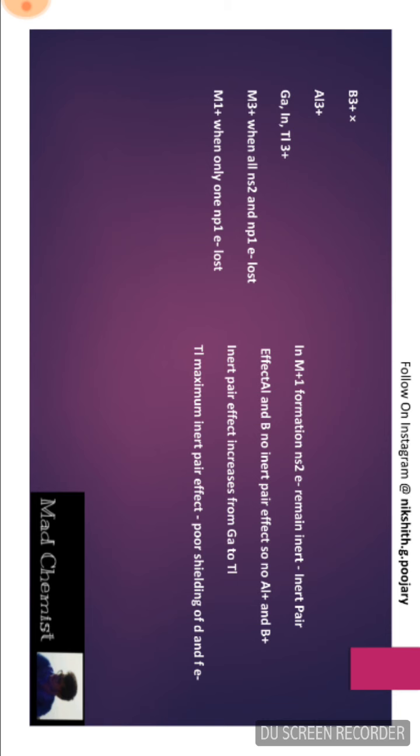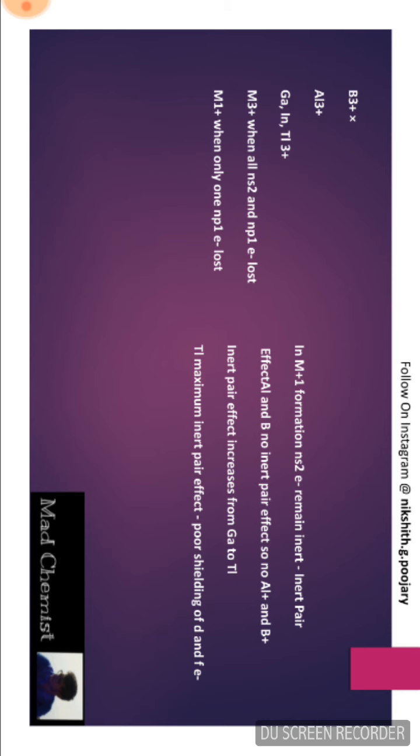In the formation of M+ cations, the electron pair in the ns orbital remains inert. That is, if you consider the ns2 np1 configuration, only one electron from np1 is lost, whereas the two electrons in the ns orbital remain as they are.